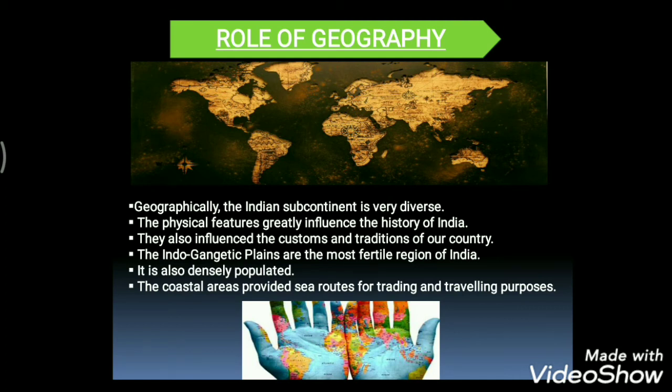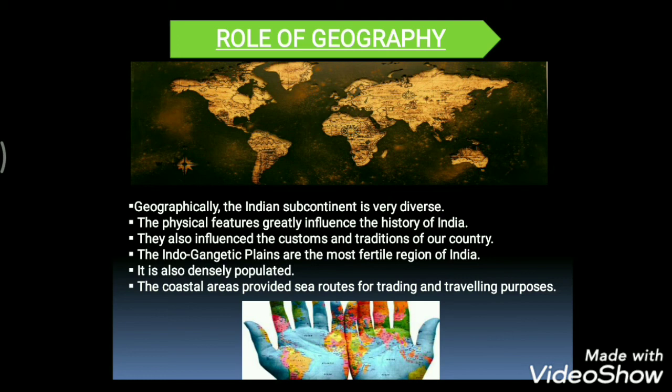If we see, the Indo-Gangetic plain is the most fertile part of India. Why is this the most fertile region in India? It is watered by three rivers, the Ganga, Brahmaputra, and Indus, which bring alluvial silt to this region. That's why this area became the most fertile one. Agriculture, the irrigation sector, and slowly everything developed in this area, and it became the most densely populated area.